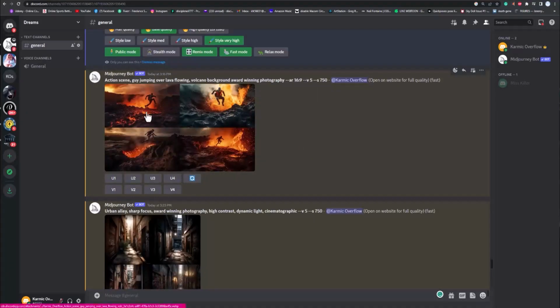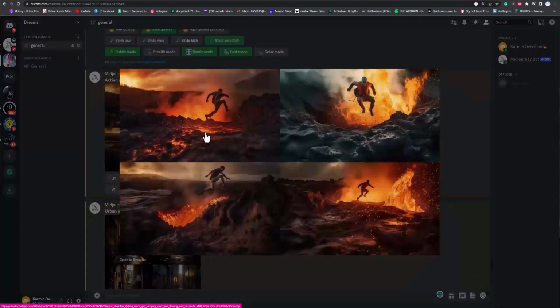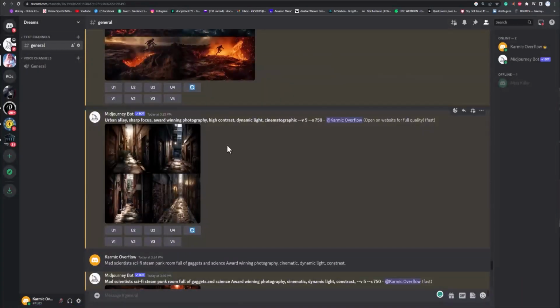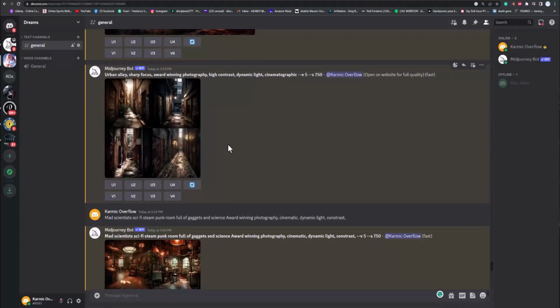These were okay. I actually used high stylization on these. And this was like dude jumping over a volcano. So like anything you can imagine, you can get pictures of. And if you want to do more art style, you can put painting and things like that. So look at this here.